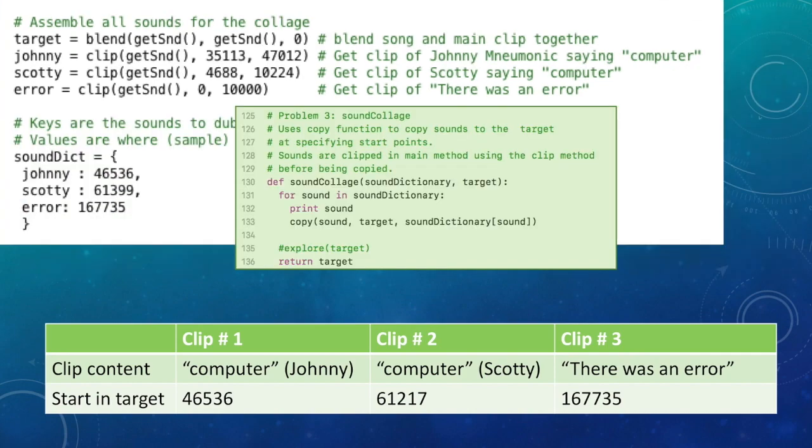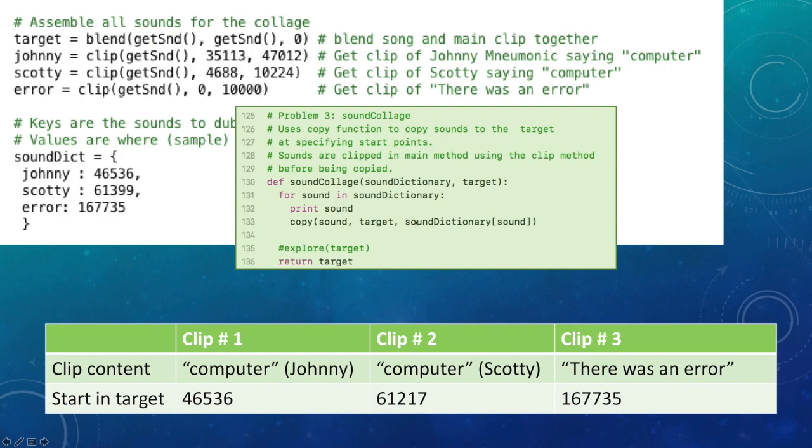Using a dictionary enabled me to just use a simple loop here beginning on line 131 to iterate through each key in the dictionary. Each key is represented by sound here. And then as I iterated through each key in the dictionary, I could copy that sound object that was the key in the dictionary to the target, which again is the blend of Sandra Bullock and the background music.